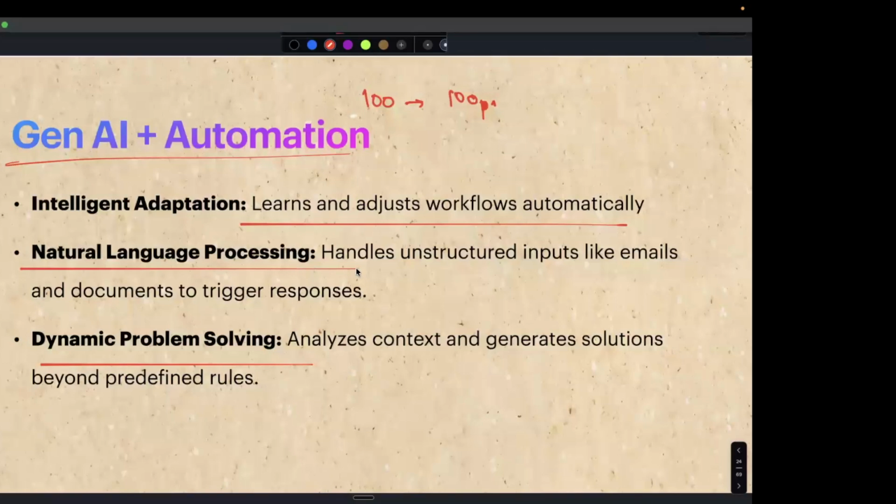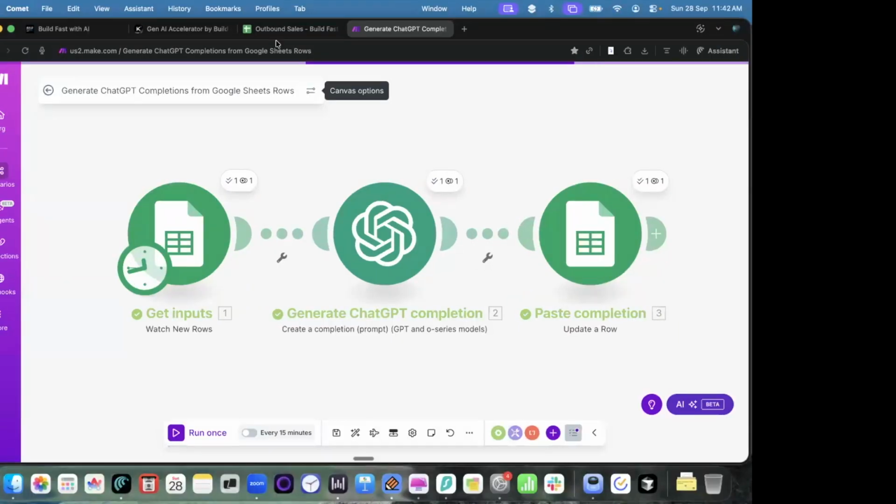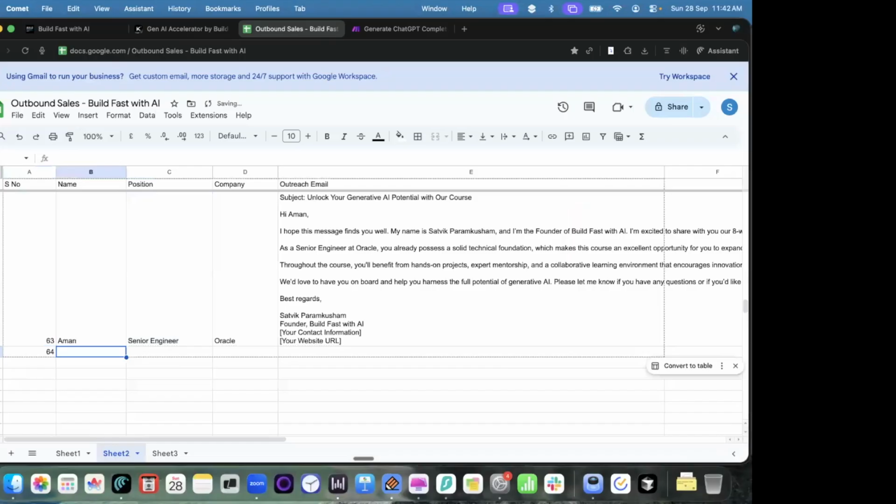So now that you know of what generative AI and automation could do, let us try to understand the very automation that we have built here right now. So let me run one more example, and then you will get some idea of this. So again, let me take the name of the person who has commented at last and show you one more time what is happening in this automation, and I'll explain it to you one by one. So let's say the last person to comment. Okay. Now let me just give a role saying you are a product manager. Let's say I can say that you are a product manager at a company called, let's say, Meesho.